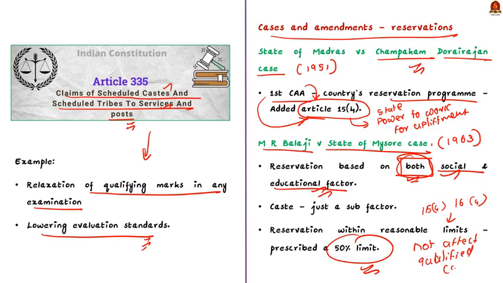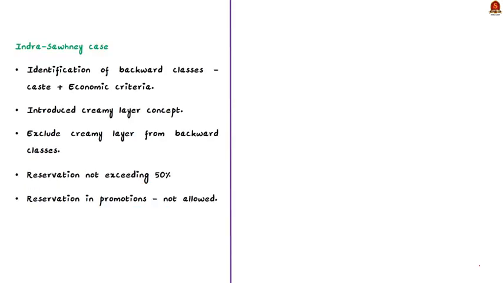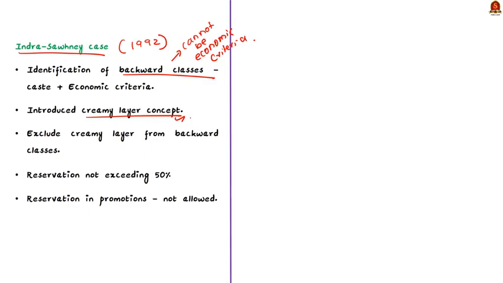Okay, again a problem came. A question arose whether economic factor can be used to classify a community under backward class. This issue was dealt with in the Indra Sawhney case in the year 1992. See, the judgment of this case said that backward classes under Article 16 Clause 4 cannot be identified on the basis of economic criteria alone. It is only the socially and educationally backward classes that can avail reservation in India. Then the concept of creamy layer was laid down, and it was directed that such a creamy layer should be excluded while identifying backward classes.